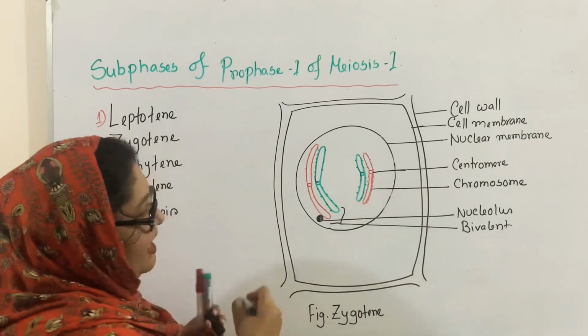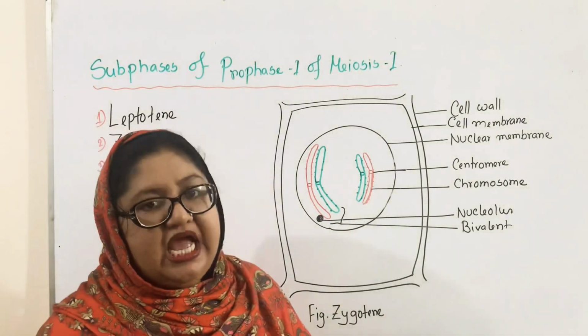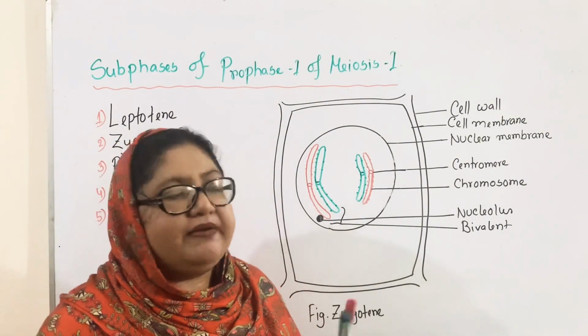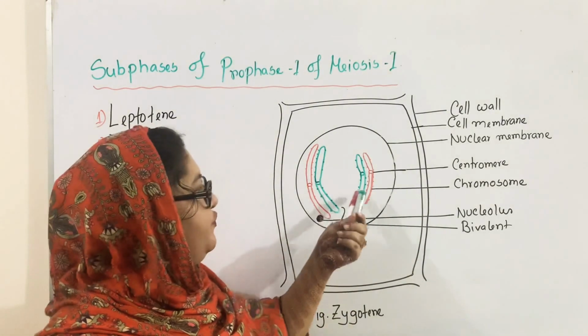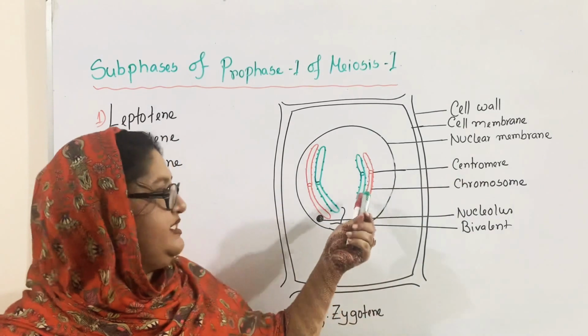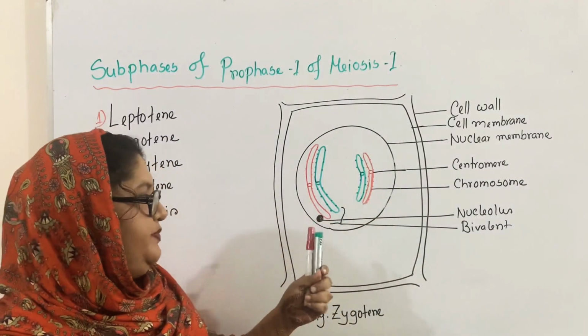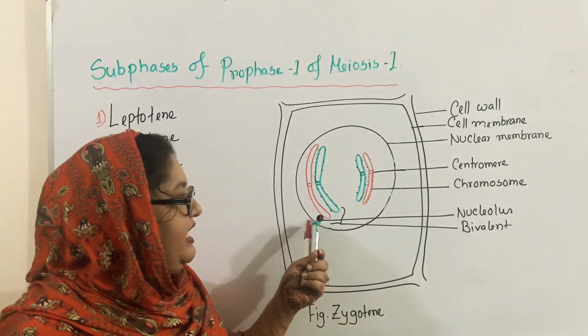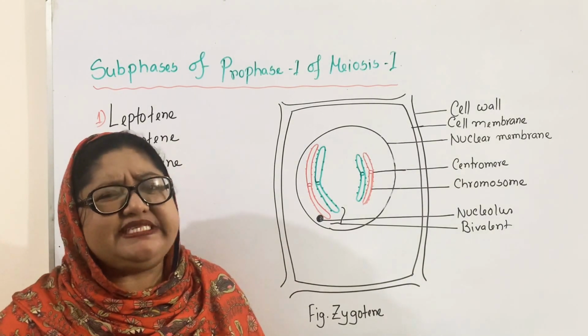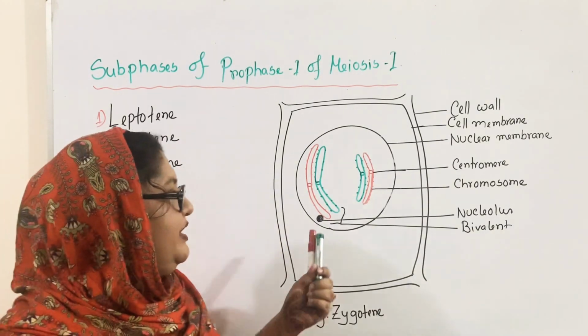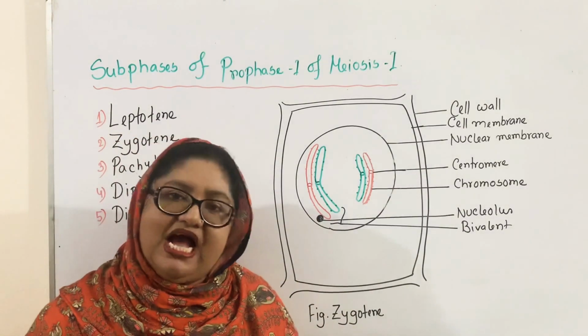And the number of bivalents will be half the total number of chromosomes. So here is an example for you. Here are 4 chromosomes, so the number of bivalents is 2, one and two bivalents are present. In this stage, the size of the nucleolus increases slightly, and the nuclear membrane and nucleolus remain unchanged.